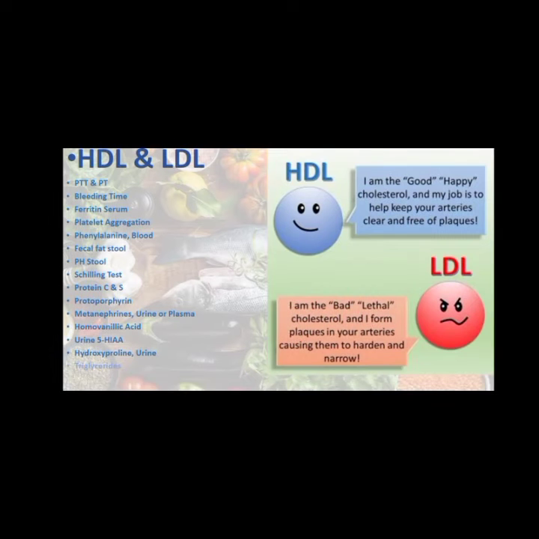HDL and LDL, known as good cholesterol and bad cholesterol, are performed to identify persons at risk for developing heart disease. For best results, the patient should have a consistent diet and constant body weight for 3 weeks. Smoking and alcohol ingestion decrease HDL levels.